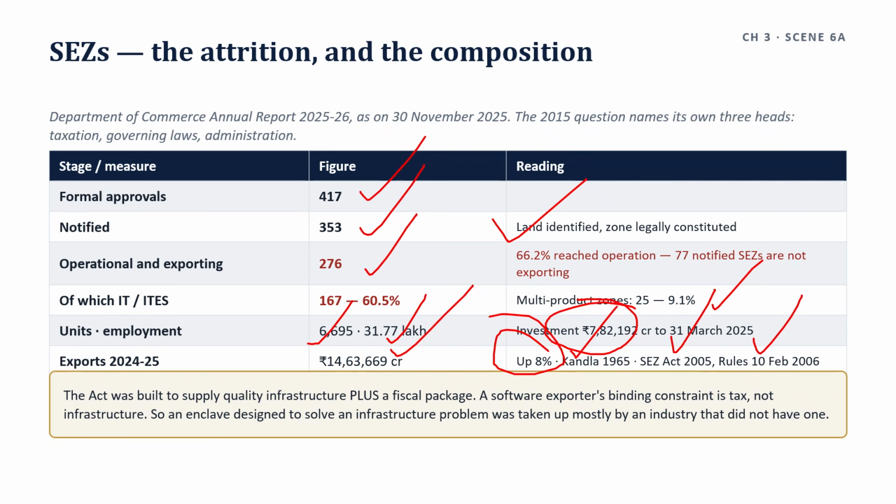And here is the finding that answers the question directly. Of 267 operational SEZs, 167 are IT or ITES. So 60.5% are IT or ITES. Multi-product zones, the ones closest to the industrial development and manufacturing purpose the question names, number 25, or 9.1%.